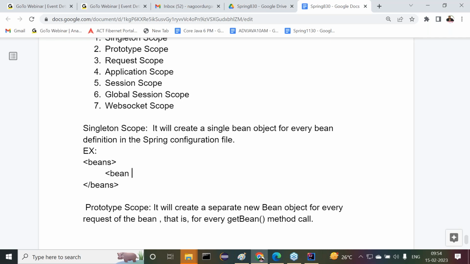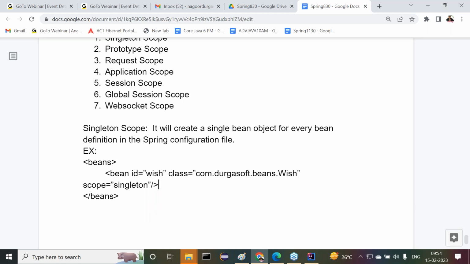Now here we provide the bean id, wish, and next the class equal to simple.com.durgasoft, then after beans dot, wish is a bean, then after that scope equal to singleton.